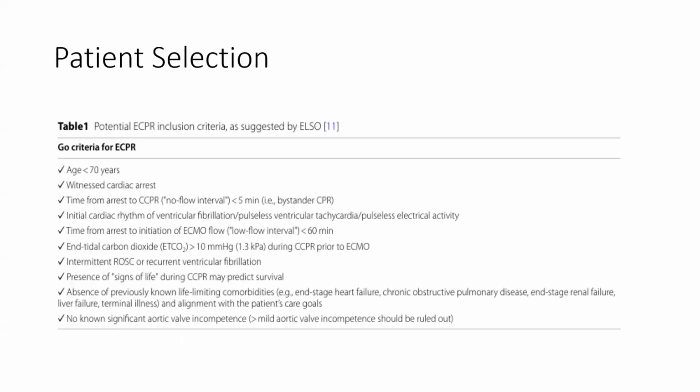Now, about patient selection. Criteria for eCPR: age less than 70 years, witnessed cardiac arrest, time from arrest to CPR is less than 5 minutes. The initial cardiac rhythm is ventricular fibrillation, pulseless ventricular tachycardia, or pulseless electrical activity. Time from arrest to the initiation of ECMO flow, that is the low flow interval, is less than 16 minutes. End tidal carbon dioxide of more than 10 mmHg during CPR prior to ECMO. Intermittent ROSC and recurrent ventricular fibrillation. Presence of signs of life during CPR may predict survival.